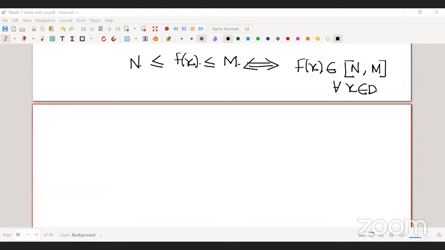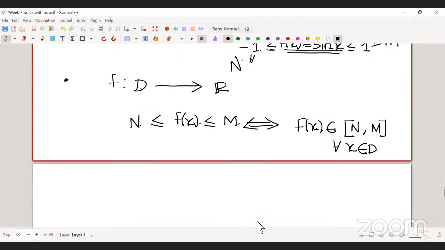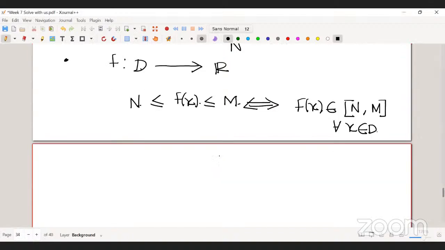Cos x is also a bounded function, right? Yes, cos x is bounded, but here it is given as unbounded, so it is false. So the first option is correct. Second option is wrong, incorrect. Tan x is an unbounded function, because its graph is like that. But in the fourth option, how can we identify that?